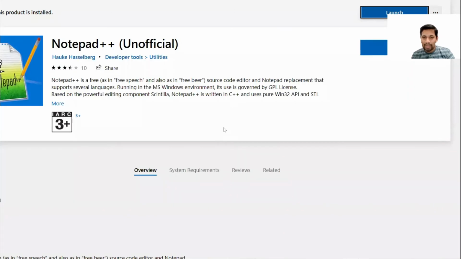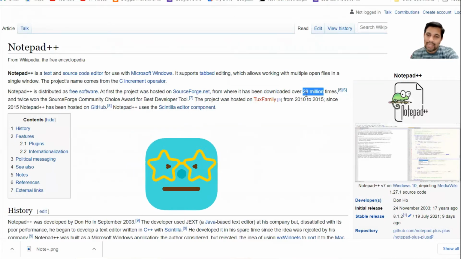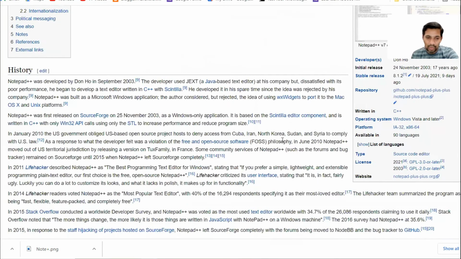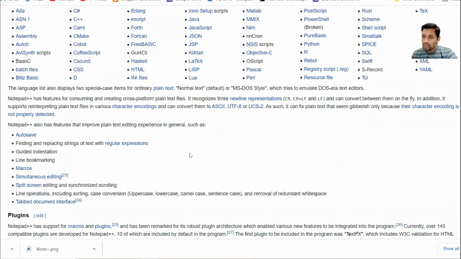Okay, let's come back to Wikipedia. It also says that this wonderful app has been downloaded 28 million times. It also has features. The features include auto save, running macros, and simultaneous editing. You, your colleagues, and your friends can edit simultaneously, which is very much possible. Split screen editing and synchronized scrolling are all possible.